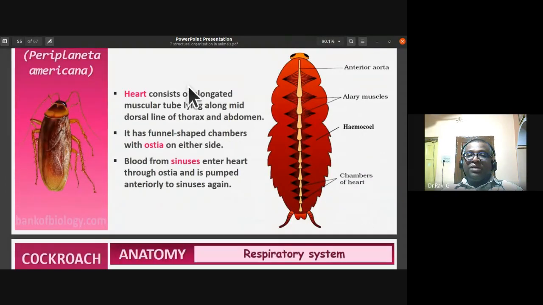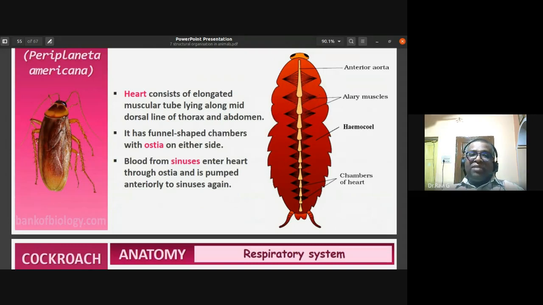So you have to remember that the heart consists of an elongated muscular tube lying along the mid dorsal line of the thorax and the abdominal region. It has funnel shaped chambers. The large number of chambers you can notice are all funnel shaped chambers with ostia on either side.